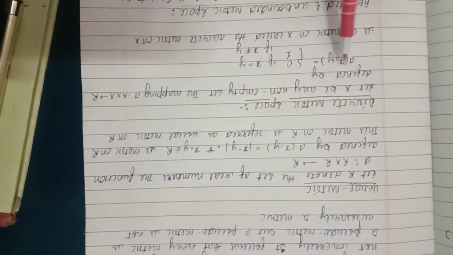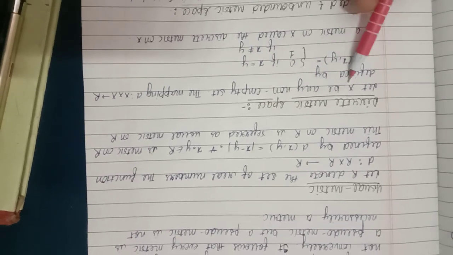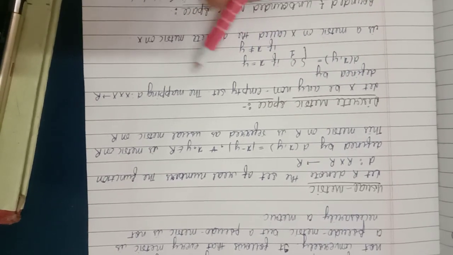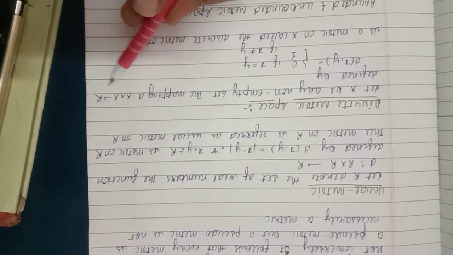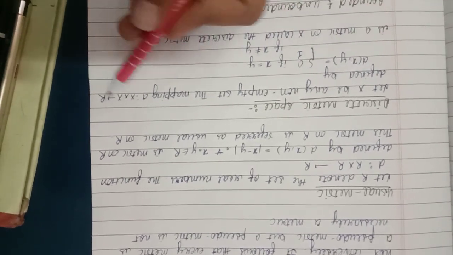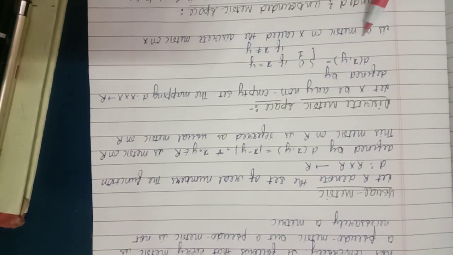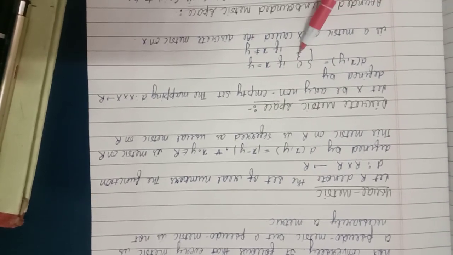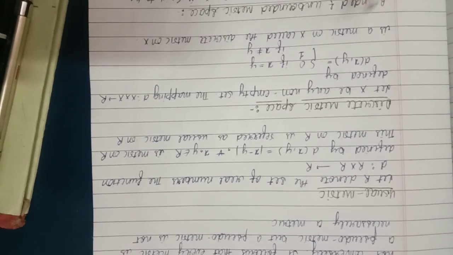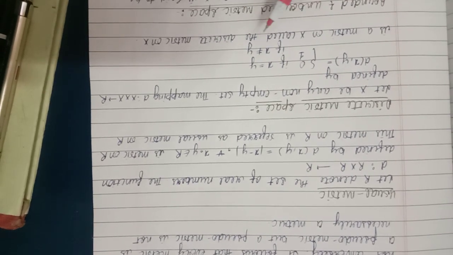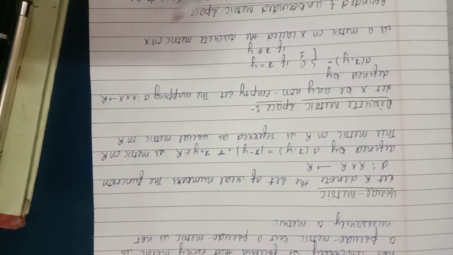Discrete metric space. It is defined as: let X be any non-empty set. The mapping d defined as X cross X maps to R, R being the set of real numbers, defined by d(x,y) is equal to 0 if x is equal to y, and 1 if x is not equal to y. It is a metric on X and is called a discrete metric on X.